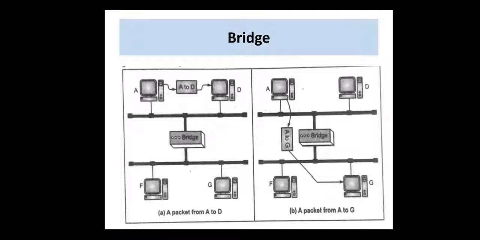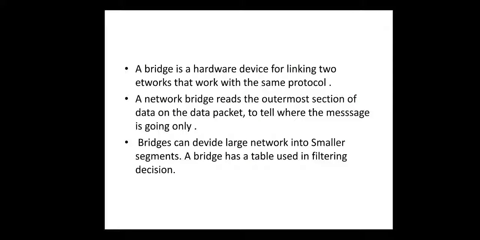This is the working of bridge. How bridge connects the LAN segments: small LAN segments are connected to each other with the help of a connecting device, that is bridge. Bridge is a hardware device for linking two networks that work with the same protocol, meaning they follow the same rules. Network bridge reads the outermost section of the data packet to tell where the message is going, meaning it reads only the address part.